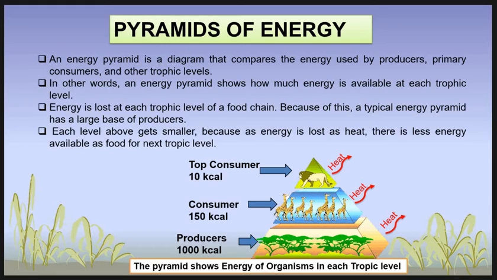Because of this, a typical energy pyramid has a large base of producers. Each level above gets smaller because energy is lost as heat. There is less energy available as food for the next trophic level. The longer the food chain, the more energy is lost between the bottom and top link. We talk about energy. The producers store 1000 kilocalories of energy, and some energy is lost as heat.